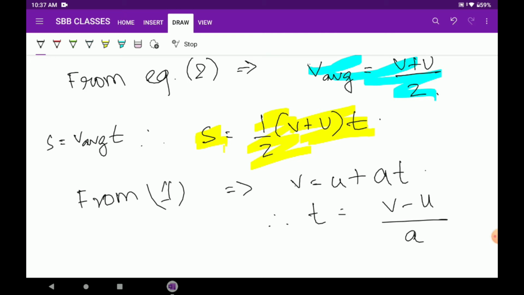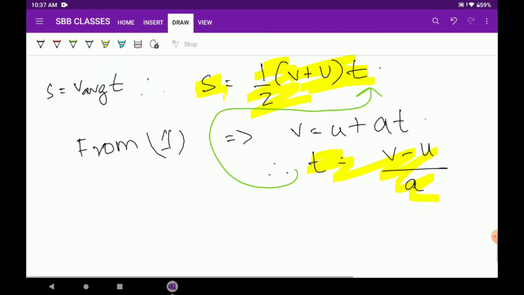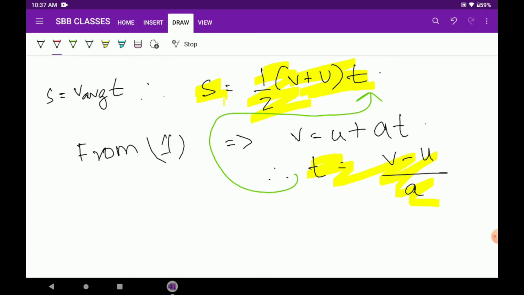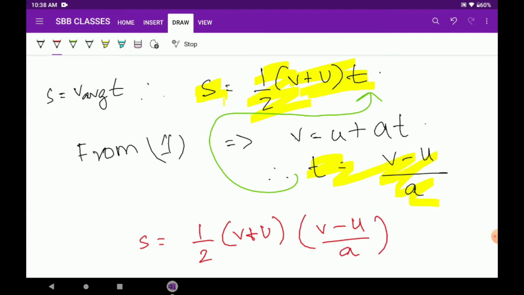So, T equals to V minus U by A. Now, substitute this value of T right into this equation. What do we get? We get S equals to half V plus U into V minus U divided by A.